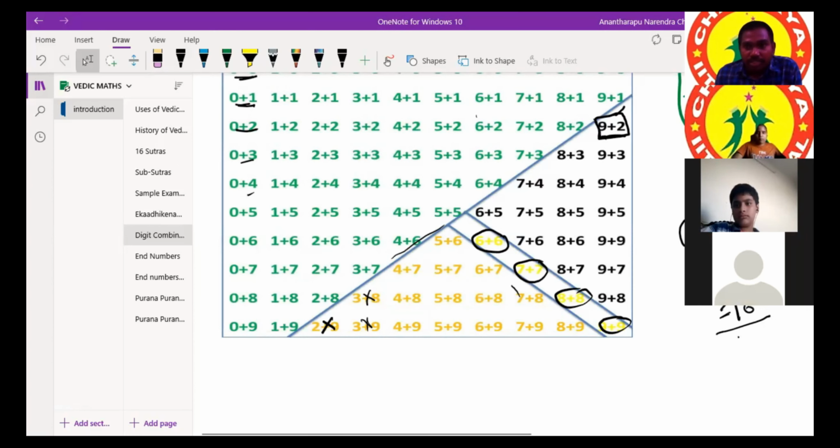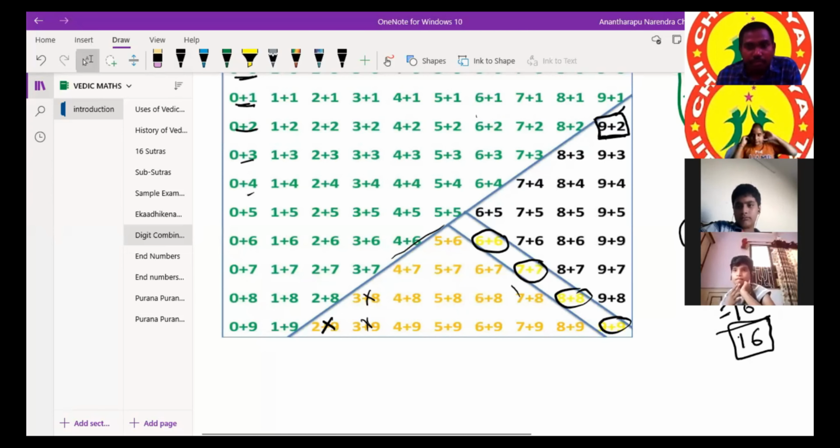If you remove 64, the remaining numbers are 36. In those 36 also, these 4 are repeated numbers, that is why we are considering them also as easy. If you keep them aside, 4 plus 4 remaining numbers are 32. In those 32 also, there are repeated additions, like 5 plus 6, 6 plus 5, 4 plus 7, 7 plus 4. So out of 32, 16 are repeated, and the remaining 16 we need to concentrate on.